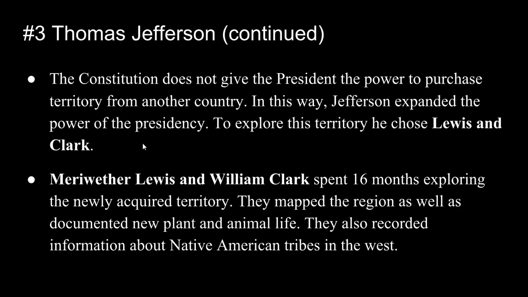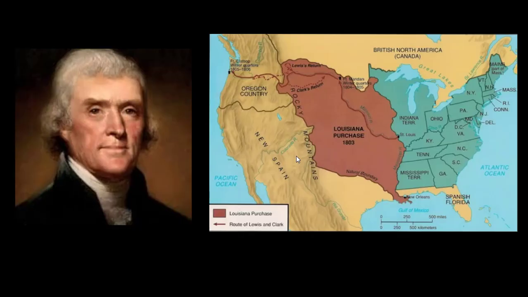Meriwether Lewis and William Clark spent about 16 months exploring the newly acquired territory. They mapped the region as well as documented new plant and animal life. They also recorded information about Native American tribes in the West. And Lewis and Clark were also actually looking for the Northwest Passage, which is a mythical water route through the North American continent, which obviously they did not find.